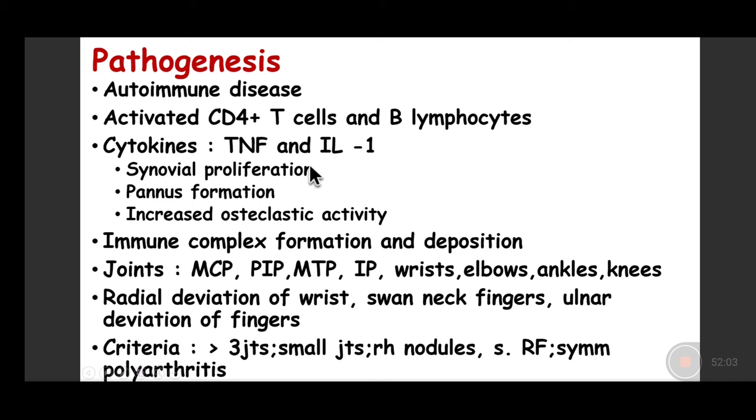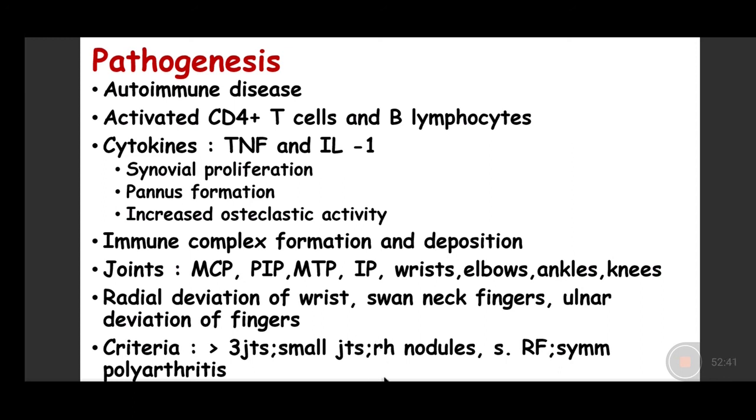There is liberation of interleukin 1 and tumor necrosis factor, which cause proliferation of the synovium, increased vascularity of the synovium, and increase in the activity of the osteoclasts, which have a resorptive effect leading to osteopenia. The immune complexes which are formed deposit in the blood vessels and in the joint cavity, leading to deformities of the wrist, deformities of the fingers, and deviation of the fingers towards the ulnar side, called ulnar deviation.